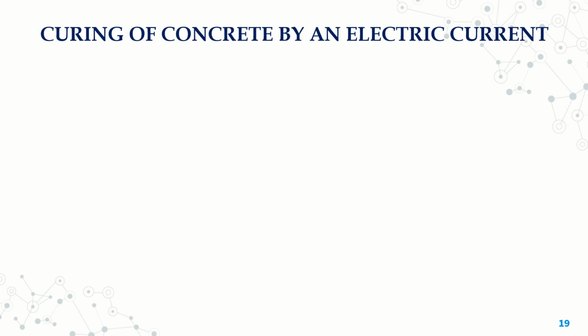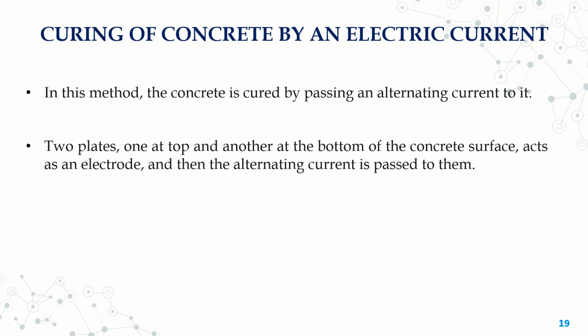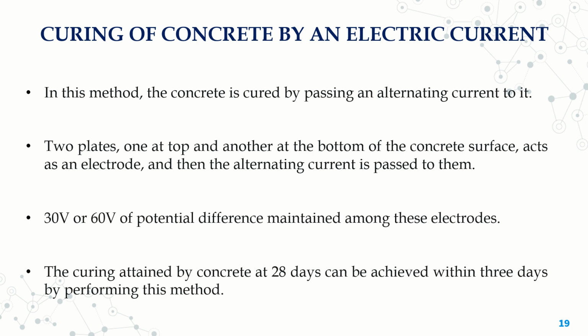And the next one is concrete curing by electric current. This is a new technique. Here we try to send voltage into the concrete, so we try to maintain a potential difference between 30V to 60V between electrodes. So we take the help of two electrodes or two plates, one placed at the top and one placed at the bottom of the concrete surface, and then we pass alternating current, that is AC, into the concrete for curing.